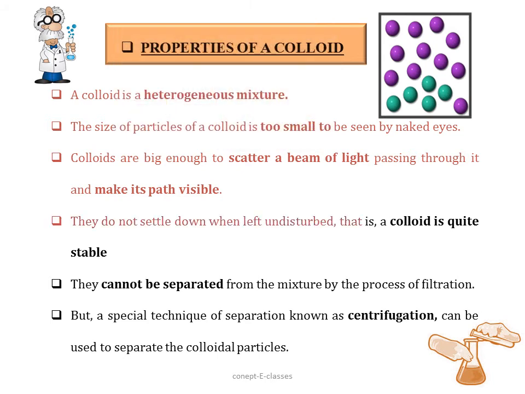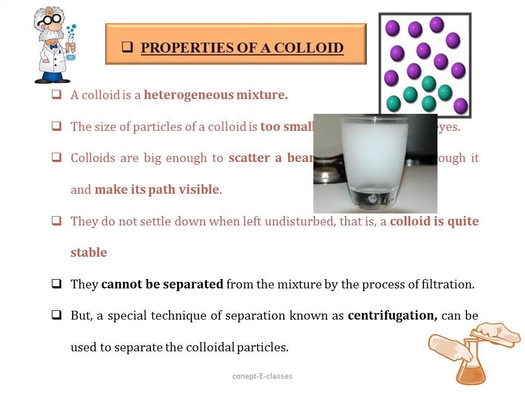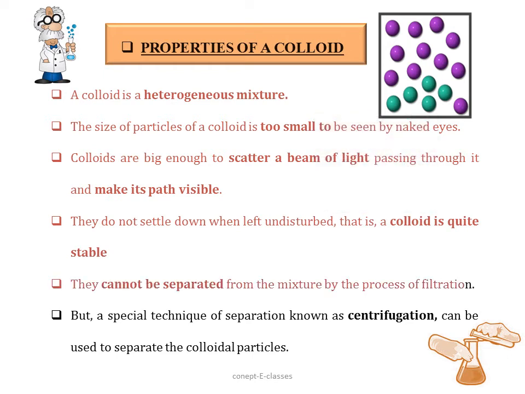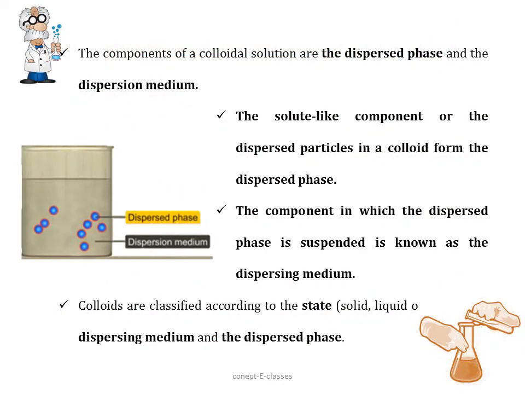Now the colloidal particles do not settle down when left undisturbed, hence we could say that the colloid is quite stable. They cannot be separated from the mixture by the process of filtration, but a special technique of separation known as centrifugation can be used to separate the colloidal particles. We'll study more about this separation technique, centrifugation, in part 2. Now the colloidal solution has two components, a dispersed phase and a dispersion medium. So first let's see what is a dispersed phase.